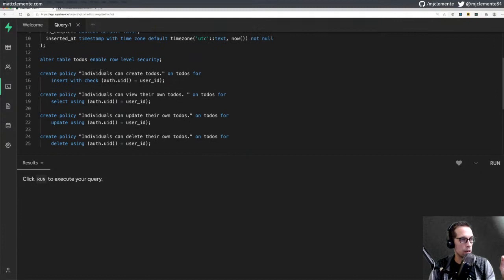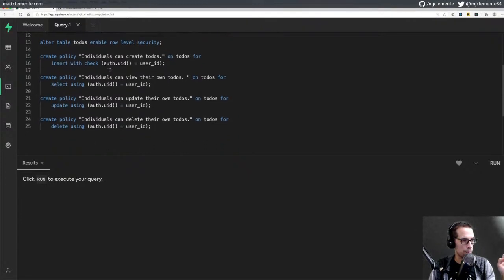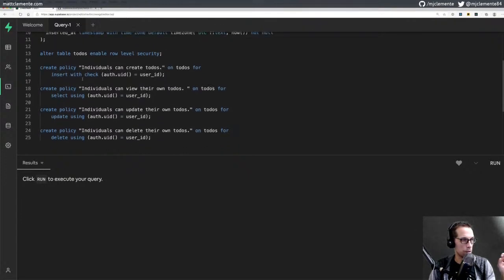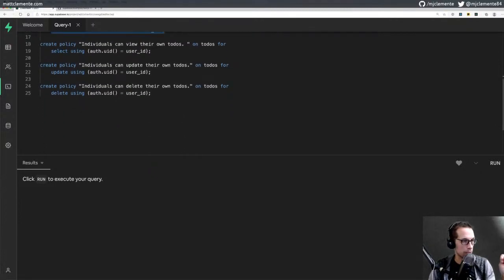Okay, here are our policies. Individuals can create to-dos, view their own to-dos, update their own to-dos, and delete their own to-dos. And that's done with these statements. Insert with check. Does the auth UID equal the user's ID? Super cool. Like that a lot.